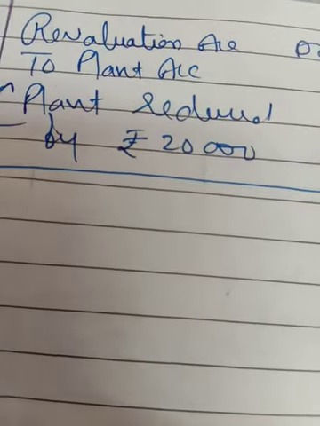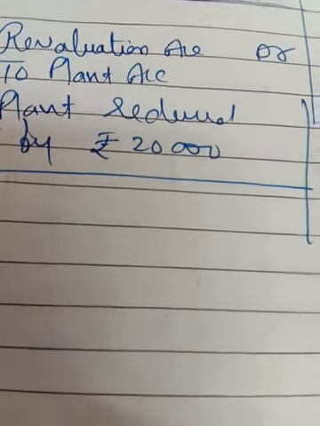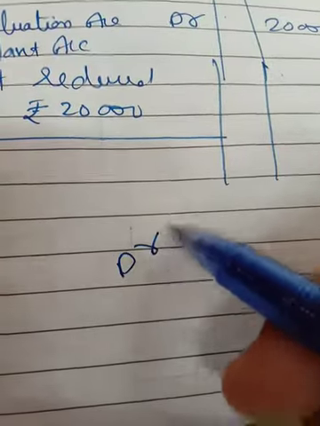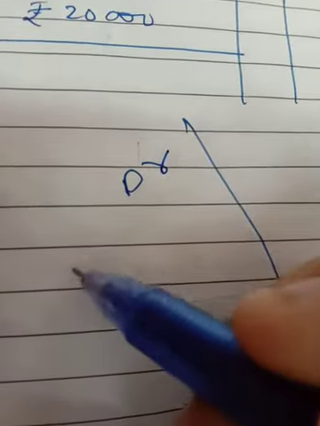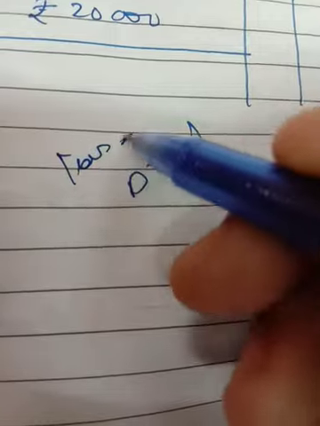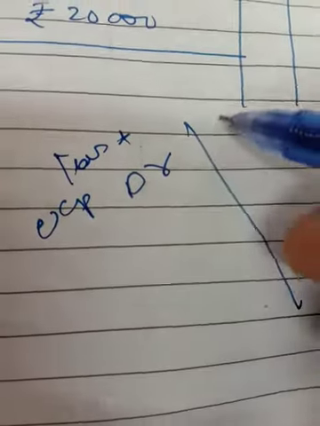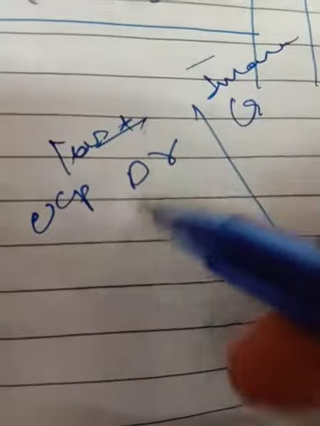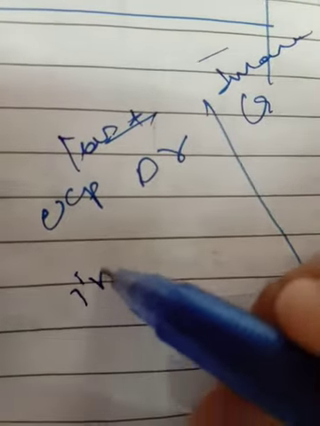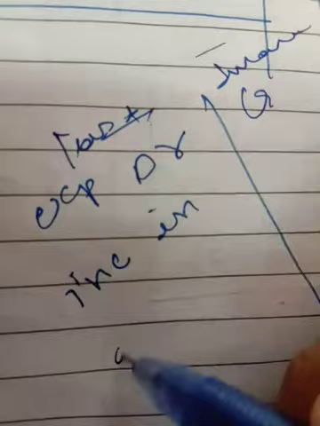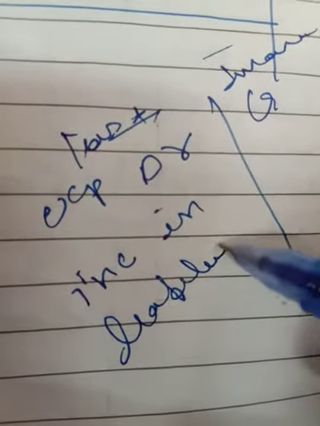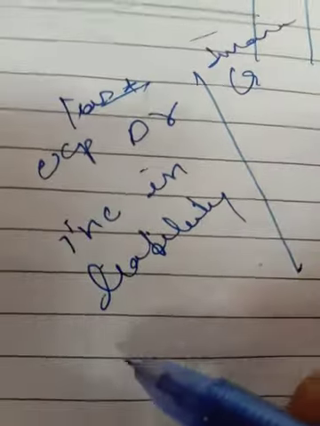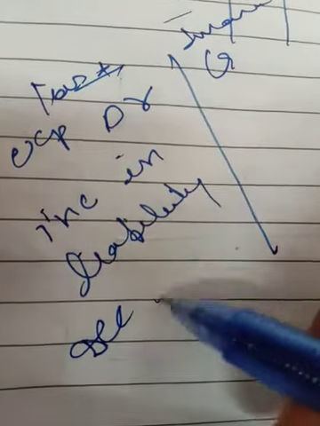You can do ledger posting in this way. And also you know that on the debit side of the revaluation account you show loss and expenses, and credit side is income and gain. So what is the loss and expenses? That is increase in creditors. Whenever there is an increase in liability, that is a loss, and whenever there is a decrease in asset, that is a loss.